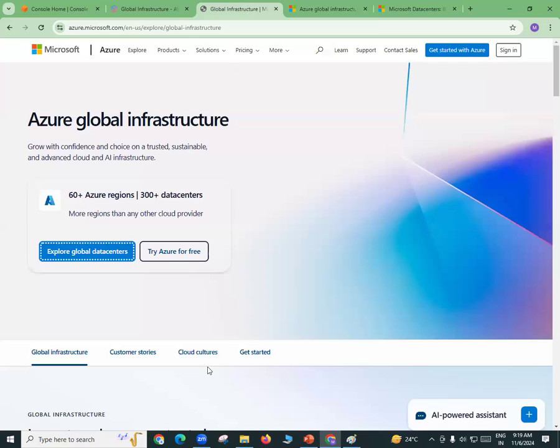Okay, but if you go and see the infrastructure here, friends, in AWS we have 34 regions, but coming to Microsoft, how many regions do we have? 63 regions. And how many data centers? 300 data centers. So the physical infrastructure of Microsoft is much higher compared to Amazon, right? See, here we have 63, in Amazon we have only 34. 300 plus data centers in Microsoft, and 108 data centers in AWS. But why is AWS still considered number one?